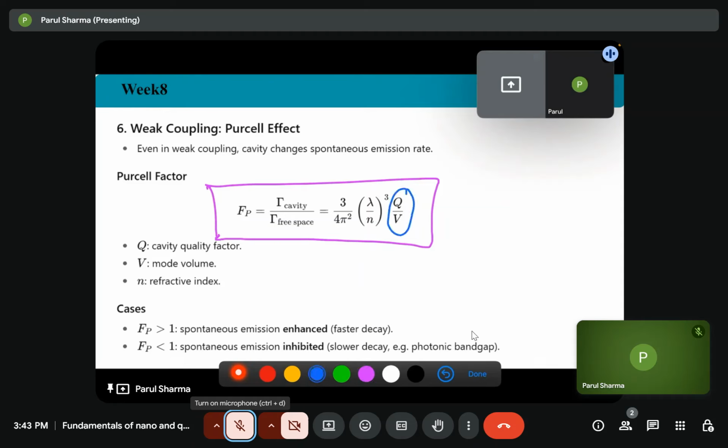These two are the main factors. So if we want to increase the Purcell factor, then the quality factor of the cavity must be high and the mode volume must be less. n is the refractive index.